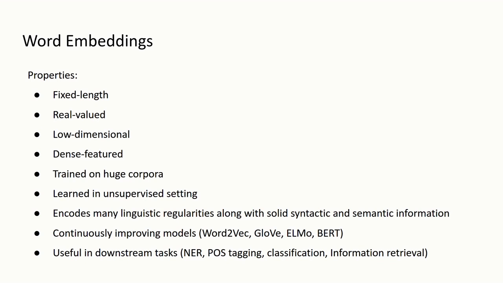Because of this, they encode a lot of linguistic regularities and solid syntactic and semantic information. Continuously improving models are coming up to improve the quality of word embeddings, such as word2vec, GloVe, ELMo, and BERT. Because of all these advantages, they are used in many downstream tasks such as named entity recognition, POS tagging, classification, and information retrieval.